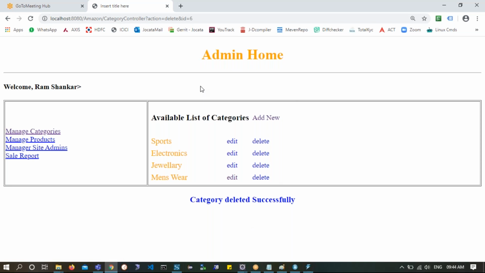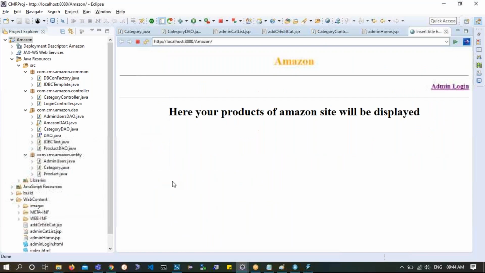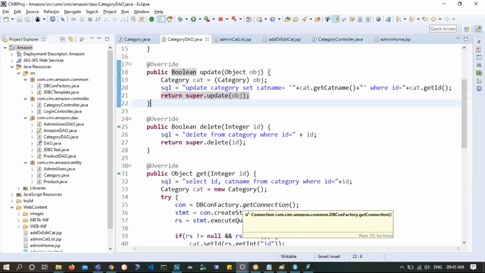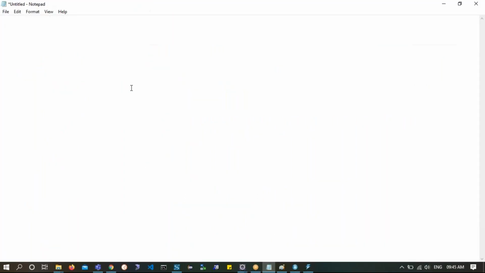This is how you actually prepare one servlet which can do multiple actions, but you have to take extra precaution with the help of JSP pages like this. Understood? Clear? So this is what we call end-to-end CRUD component development. What we have just learned is an end-to-end complete CRUD component. So what do you mean by CRUD? Create, read, update, and delete.